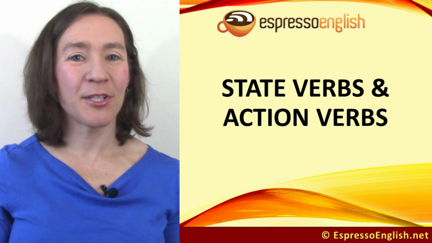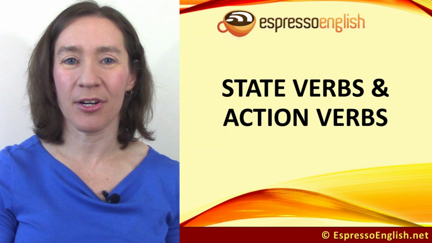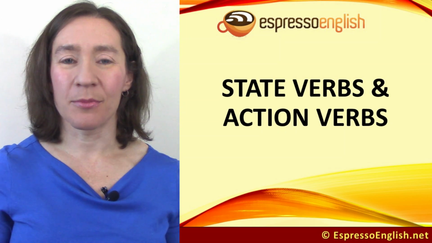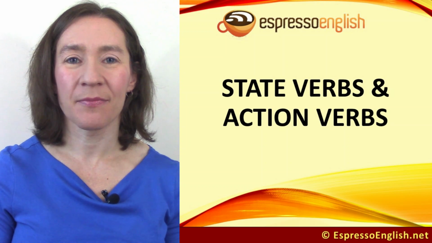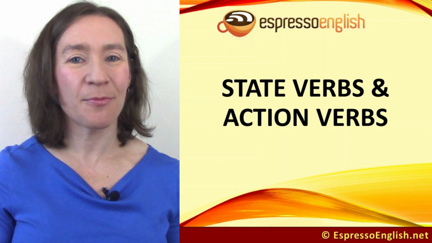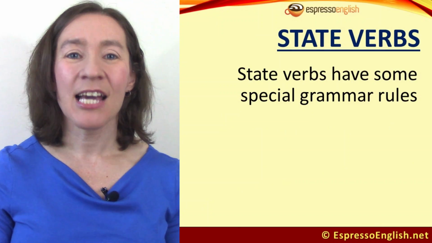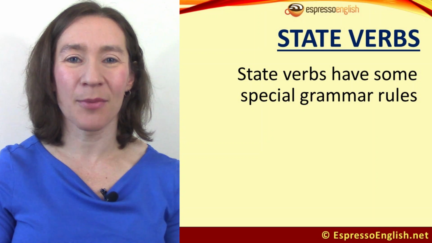Did you know that we have two types of verbs in English? They are action verbs, or dynamic verbs, and state verbs, also called stative verbs, or state of being verbs. There are even some verbs that can be both action verbs and state verbs, depending on the use and context. We've got some special grammar rules about state verbs, and today you'll learn all about them.